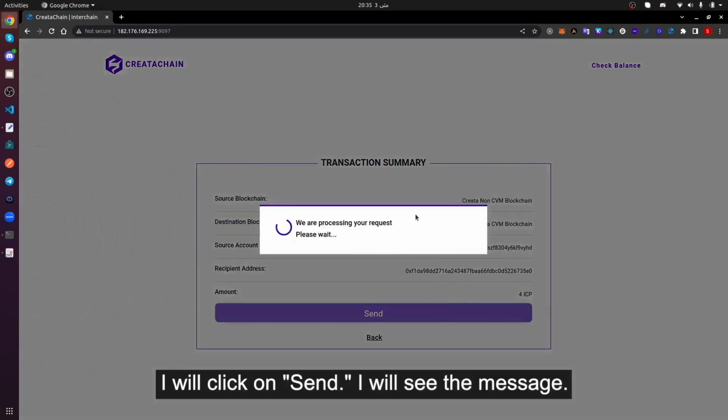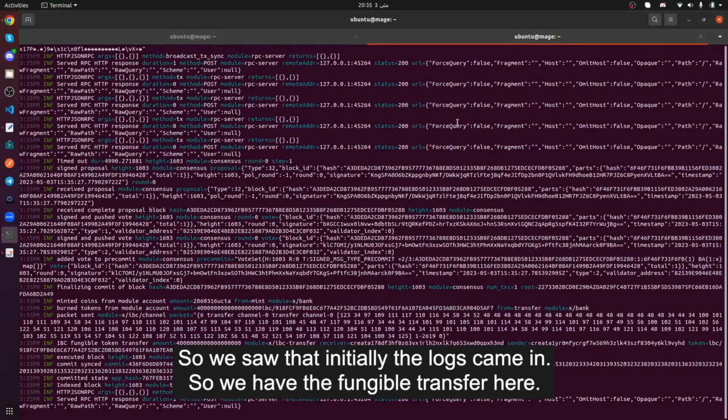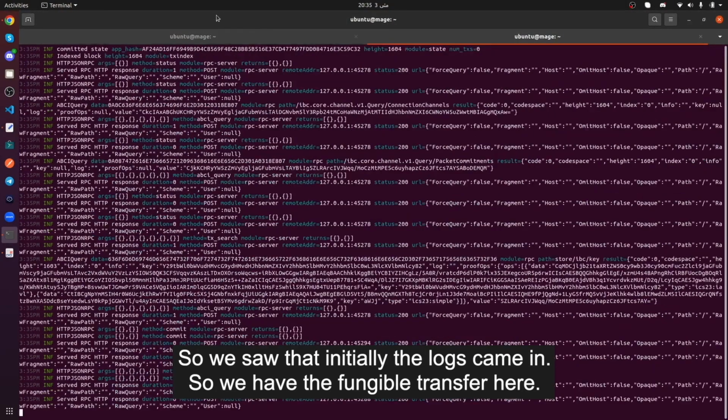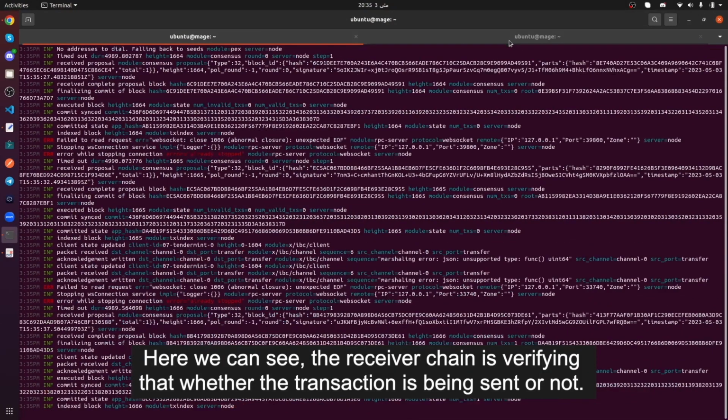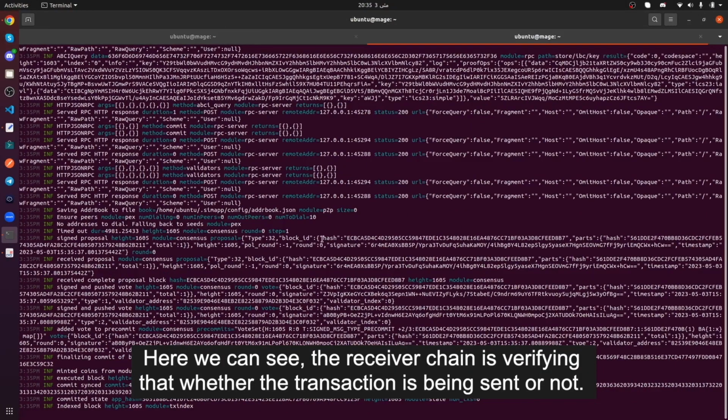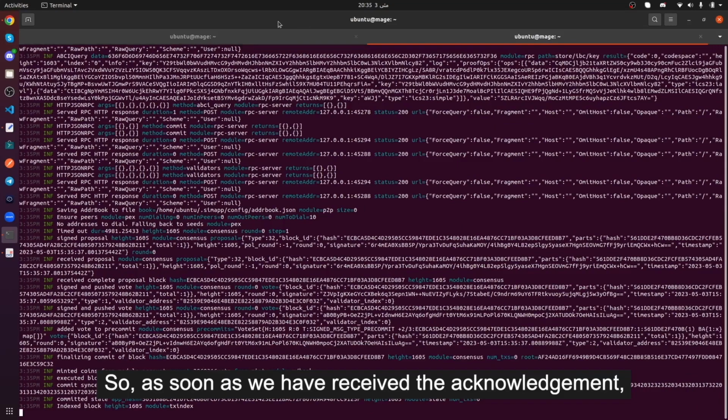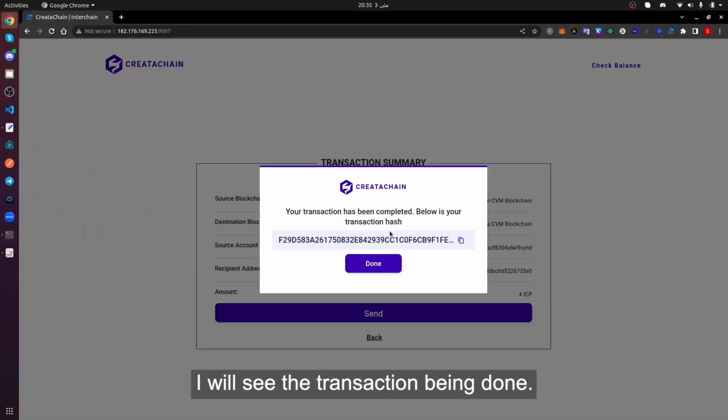I'll click on send. I will see the messages. So we saw that initially the logs came in. So we have the fungible transfer here. Here we can see the receiver chain is verifying whether the transaction has been sent or not. As soon as we have received the acknowledgement, I will see the transaction being done. So this just happened within that.